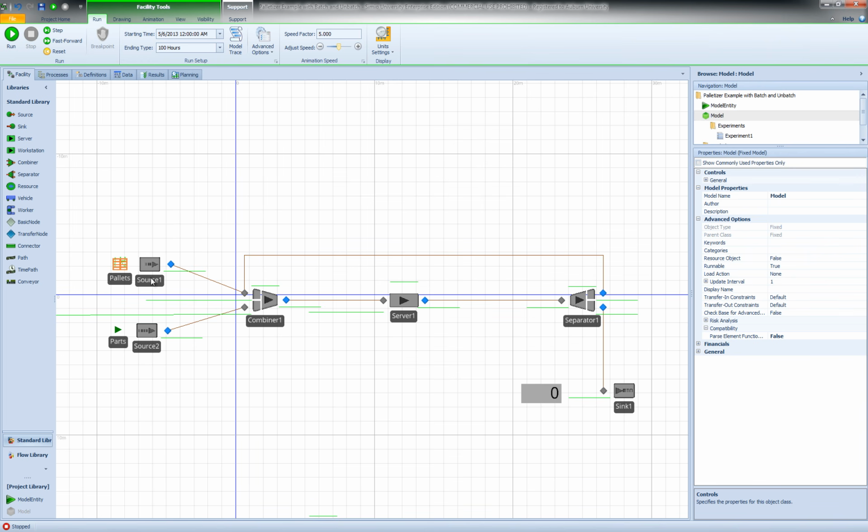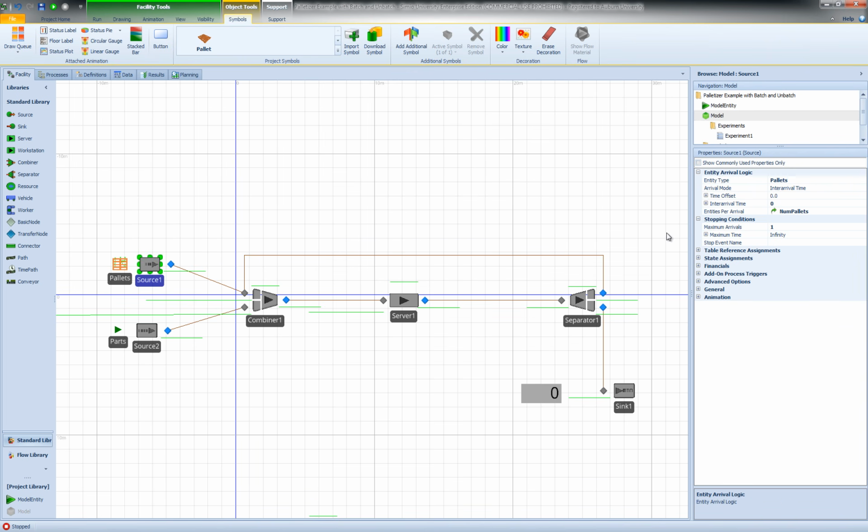We have two source objects. The first source generates pallets, and the inter-arrival time is set to 0, and the maximum arrivals is set to 1. But the number of entities created in that single arrival event is set as a reference property that we call num_pallets.